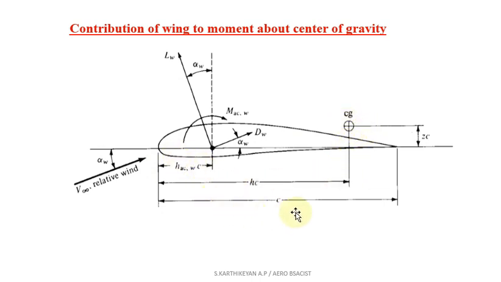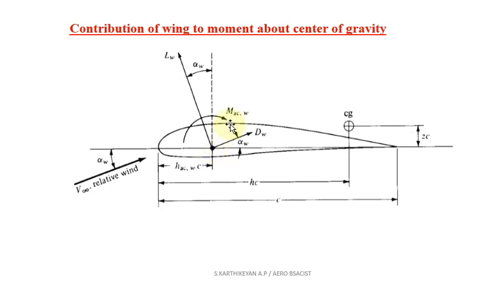Then this is the total chord, the chord based on the zero lift line, from this point to this point. Another point is the aerodynamic center, which is located on your wing section. The aerodynamic center is the point where the change of moment does not vary, so the moment is independent of the angle of attack. We also discussed that in part 1. So this is my aerodynamic center for the wing section.